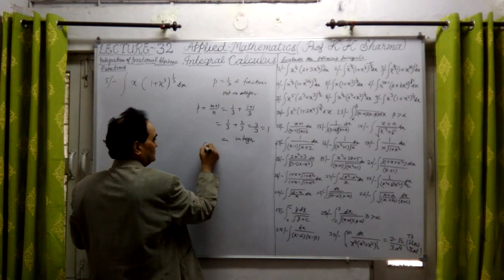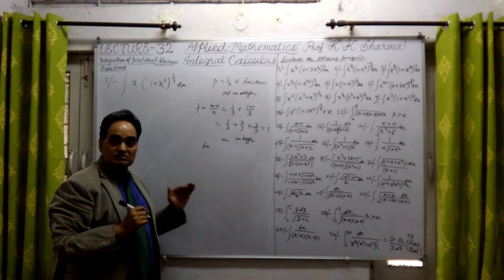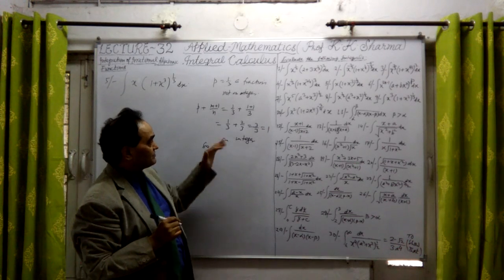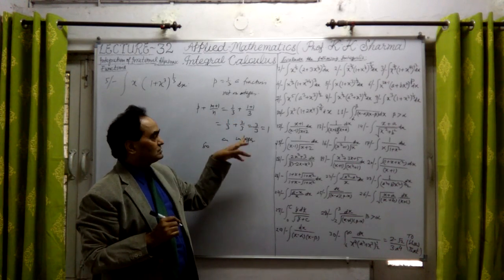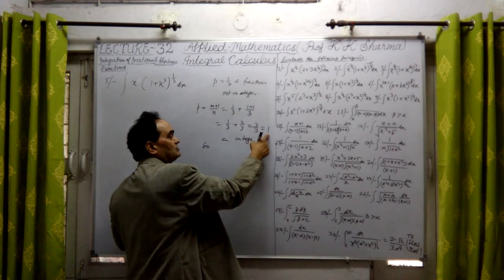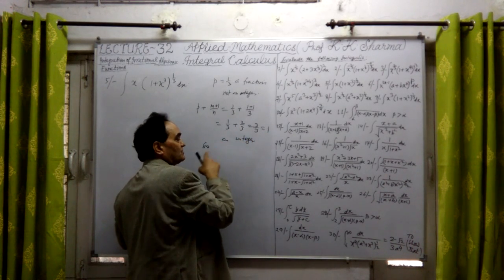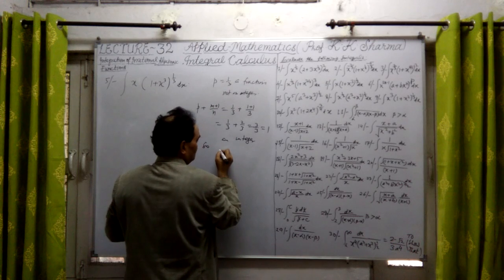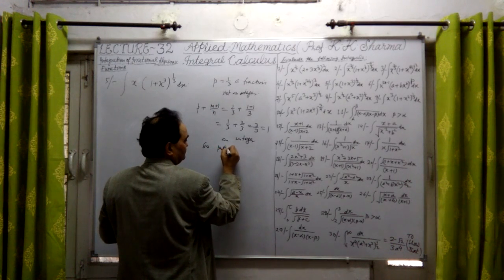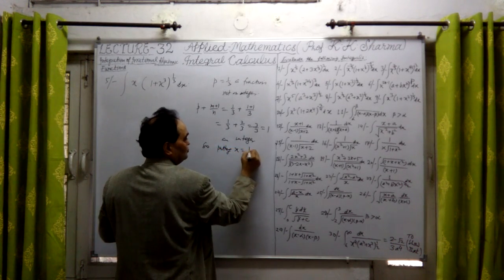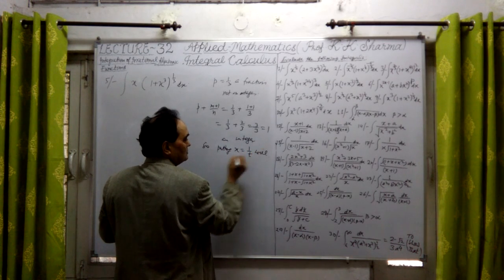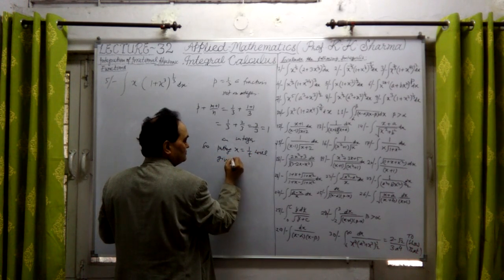So this is the second part of the second case, which comes out to be an integer equal to 1. In this case, putting x equal to 1 upon t will give us the solution.